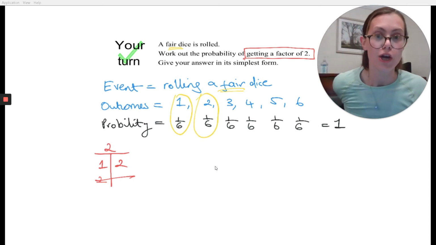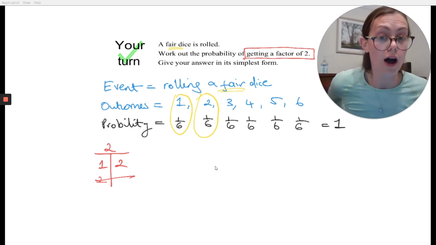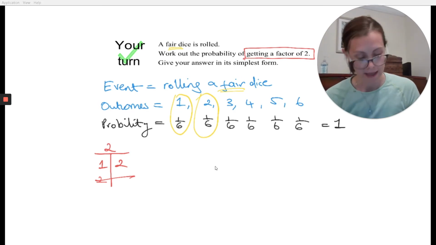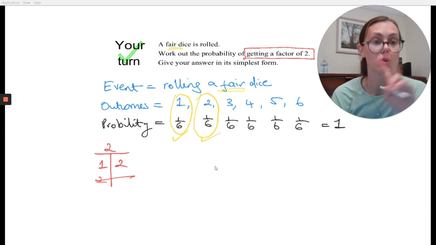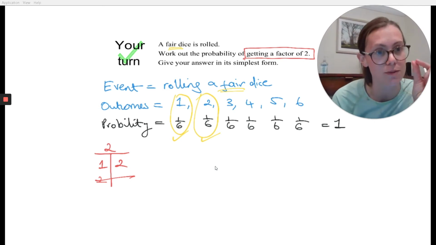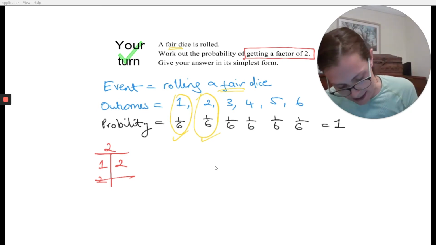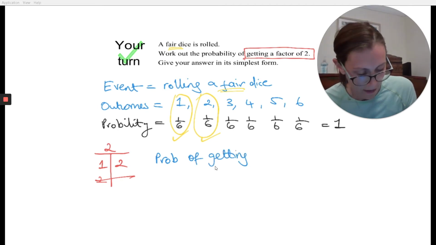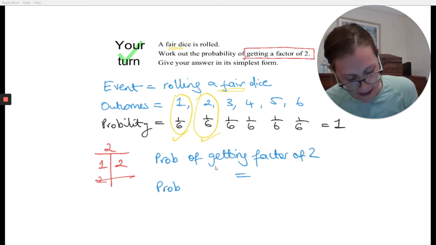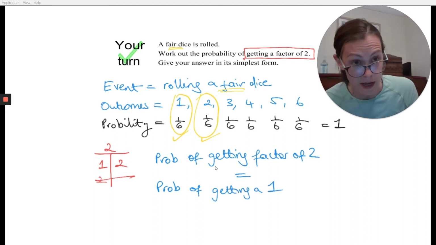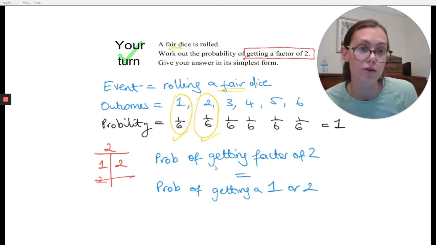So here's something new. You've now got a situation where you could pick either of those 2 outcomes. So you've got 2 potential outcomes that would meet your criteria. This one and this one. When you've got 2 potential outcomes that meet your criteria, to finish that question off, you add the probabilities together. Because what we're saying is the probability of getting a factor of 2 is equal to the probability of getting a 1 on the dice or a 2 on the dice.